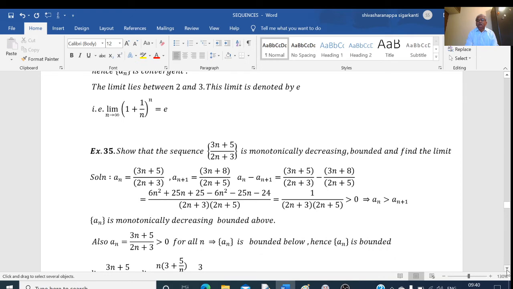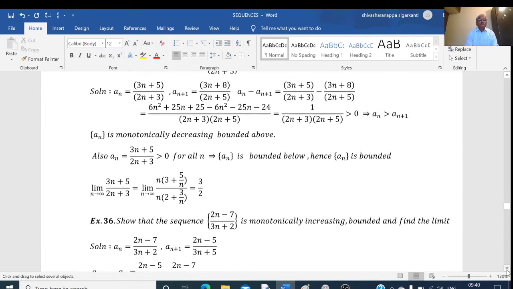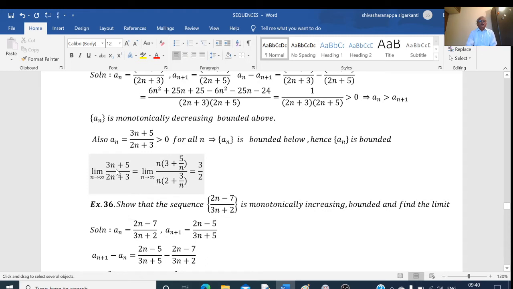Now we find the limit. Limit of (3n plus 5) divided by (2n plus 3) as n tends to infinity equals limit as n tends to infinity. Taking n common factor here, 3 plus 5 by n. Denominator also n taking common factor, 2 plus 3 by n. n gets cancelled. As n tends to infinity, this tends to 0, this also tends to 0. So what I am getting here is 3 plus 0 is 3, 2 plus 0 is 2. So 3 by 2 is the limit of the sequence.